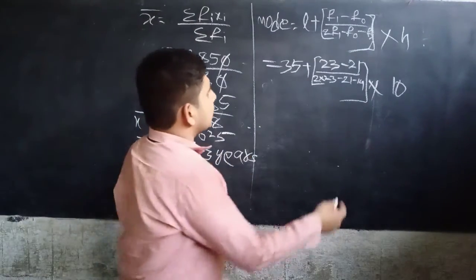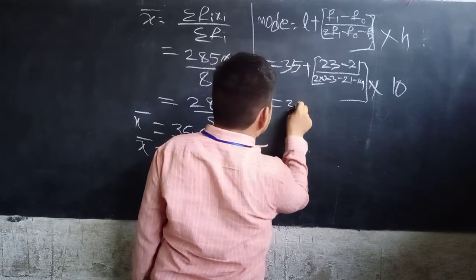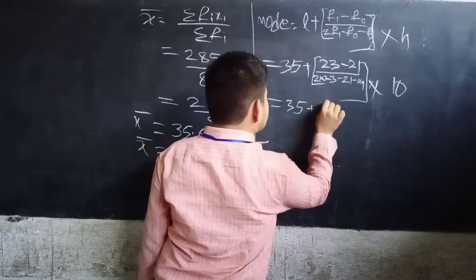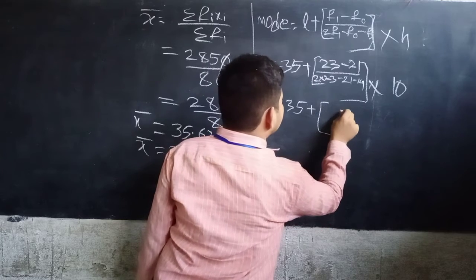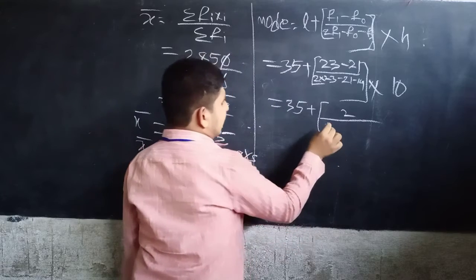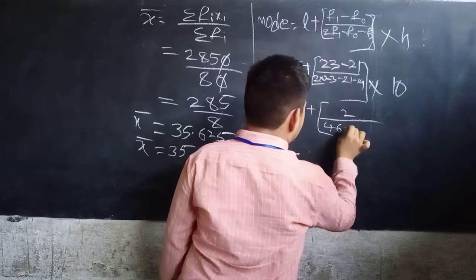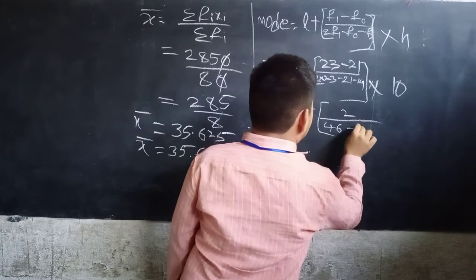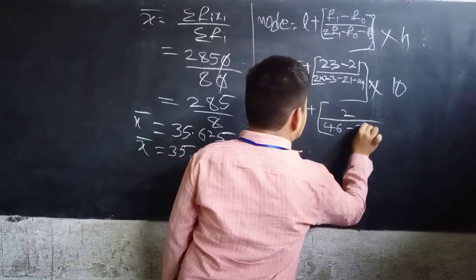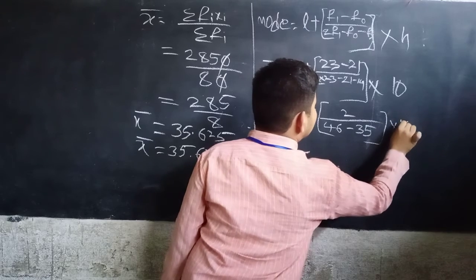Okay? Now equal to 35 plus 23 minus 21, how much? 2, by 2 into 23, 46. 46 minus 35, into 10.